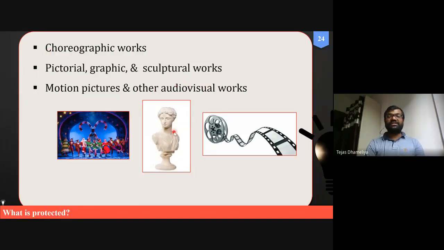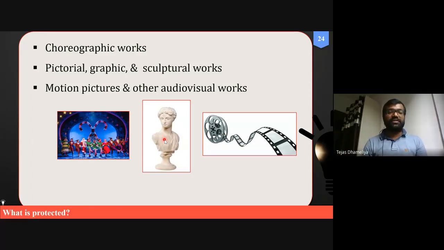Pictorial, graphic, or sculptural works can also be taken as a work. Sculptural means related to idols. Just like we have the Statue of Unity, although it is a national thing, so it cannot be covered under the umbrella of copyrights. Or the Statue of Liberty, again it is a national thing, so it will not be covered.